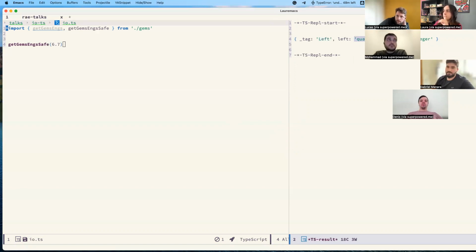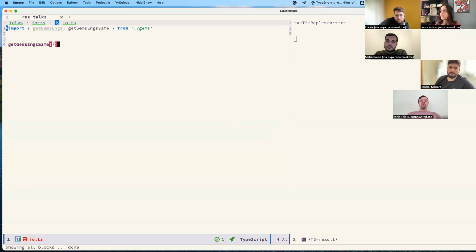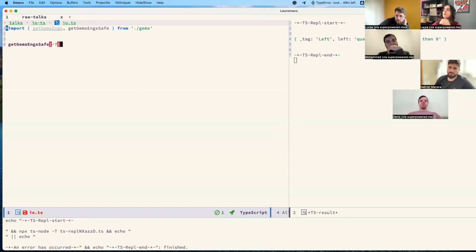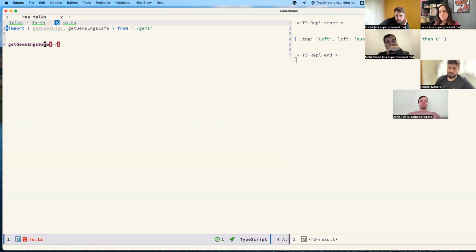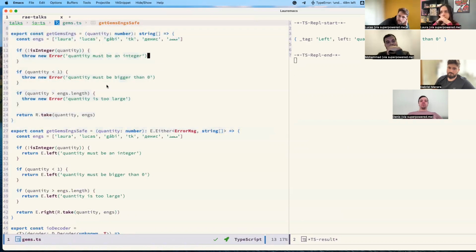If you remember, the error is now different from that one. If I try to just pass 7, it will say that's too large. If I try to pass some negative number, it will say quantity must be bigger than 0. If we see the functions, it's very similar here.